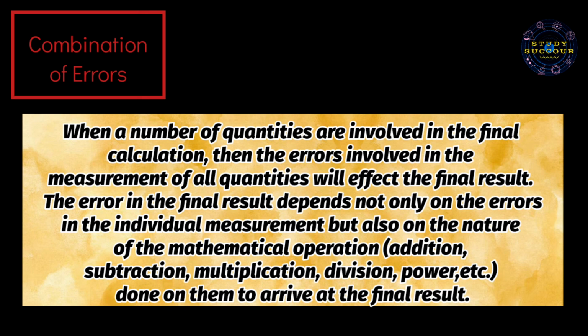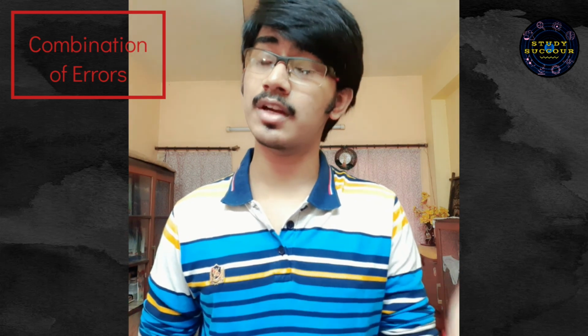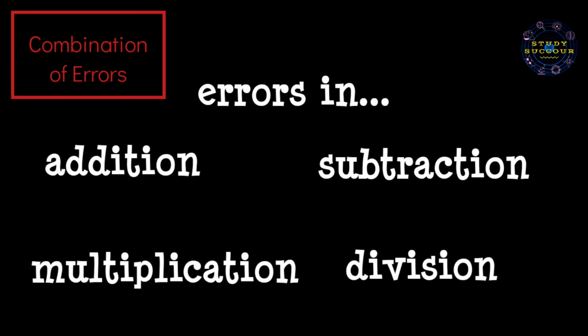The error in the final result depends not only on the errors in the individual measurements but also on the nature of the mathematical operation, suppose addition, subtraction, multiplication, division, powers, etc. We therefore need rules for calculating combined errors associated with different mathematical operations. So for that we have to see the errors in addition, subtraction, multiplication and division.